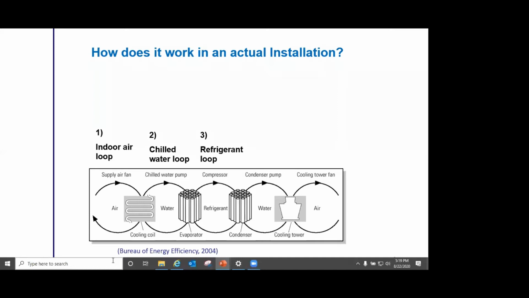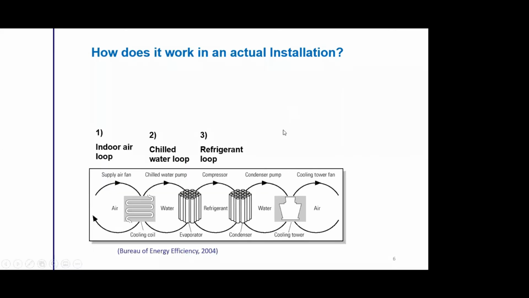And then the rejection of the heat part. There is a condenser water system with its own pumps. It takes the water from the cooling tower, takes the heat out of the condenser and goes back to the cooling tower, where a part of the water evaporates and the heat is rejected to the atmosphere. We can also have a direct fan which takes in outdoor air, gets the heat rejected in the condenser and goes back to the atmosphere.